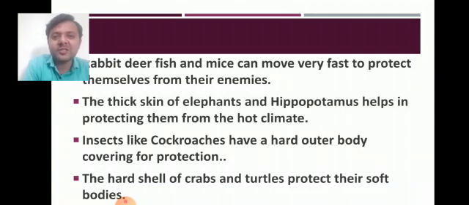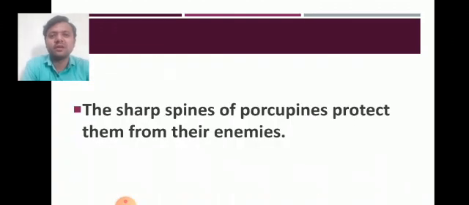Next, the hard shell of crabs. You all know crabs. The hard shell of crabs and turtles protects their soft bodies. See, turtles and crabs are basically very soft animals. But as they need to live in water, their outer covering is very hard. It is like a very solid kind of covering. That covering helps these animals to stay protected or safe from their enemies.